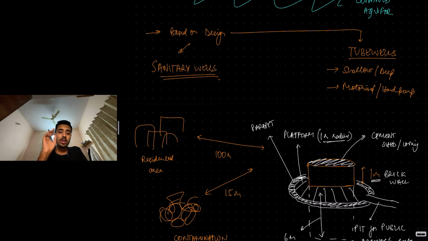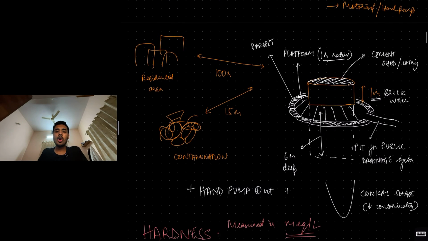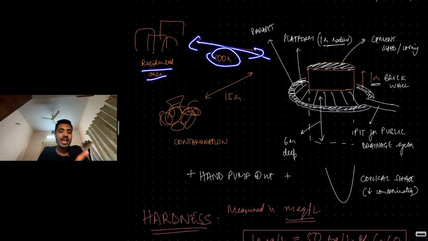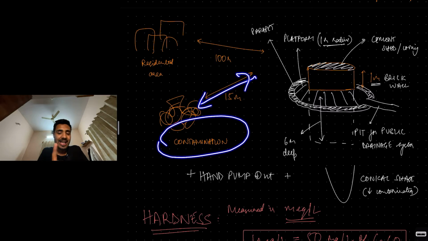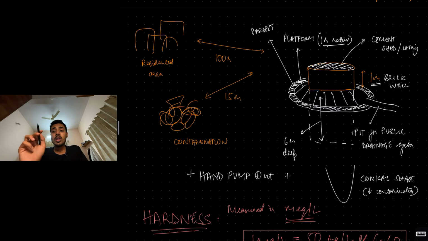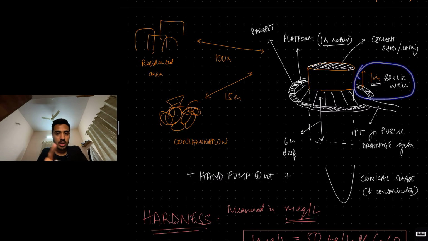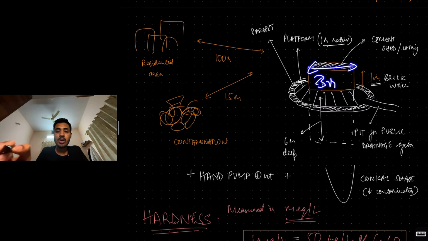Now coming to the most important thing, something known as a sanitary well. What is a sanitary well? What are the criteria to call a well a sanitary well? The well has to be located 100 meters away from any human dwelling, residential area. It has to be 15 meters away from any source of contamination. Then the well should be a brick lined well, pakka well. It should go 6 meters deep, number one. The brick wall above the ground has to come 1 meter above, number two. The opening should have a 3-meter radius. I missed writing that, but it should have a 3-meter radius.